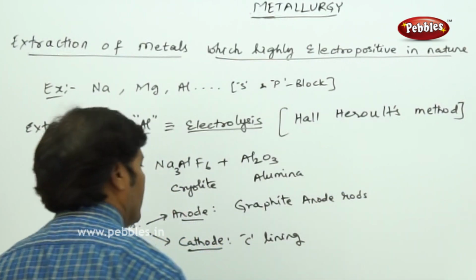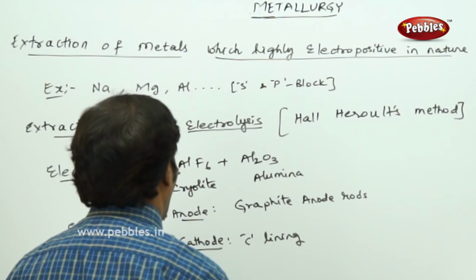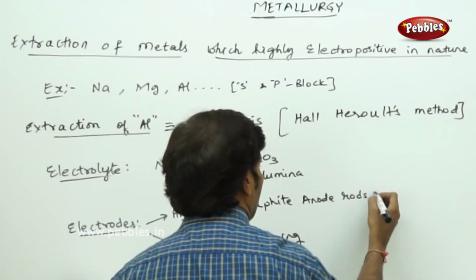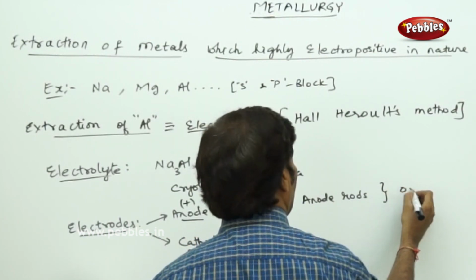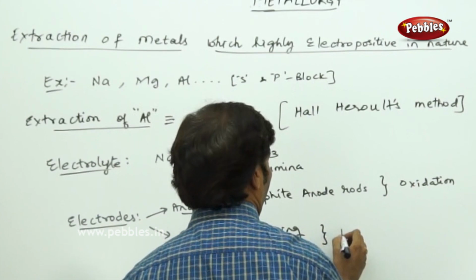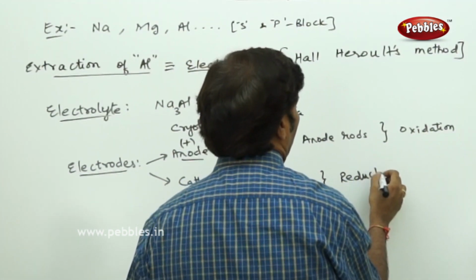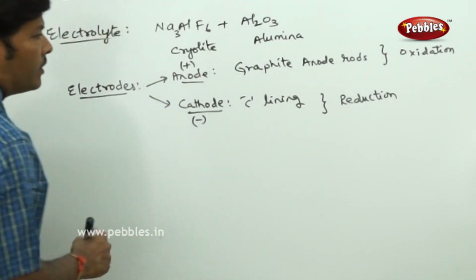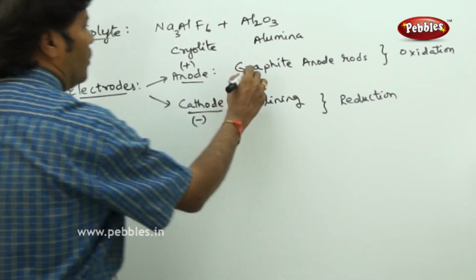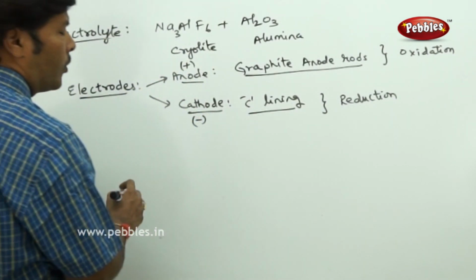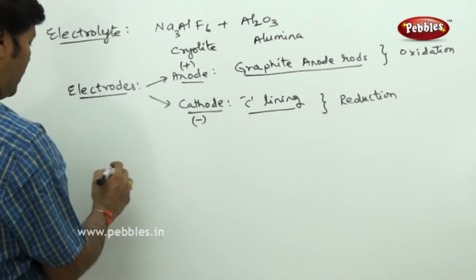Anode is given a positive sign convention and cathode is given a negative sign convention. At anode you find that oxidation takes place, and at cathode reduction occurs. The first and foremost reaction we have to understand here: if you go for graphite anode rods and carbon lining cathode, in the process of electrolysis, first you take the cryolite